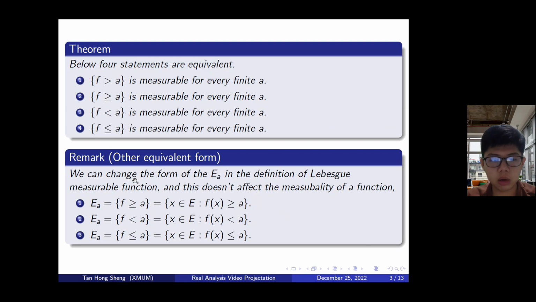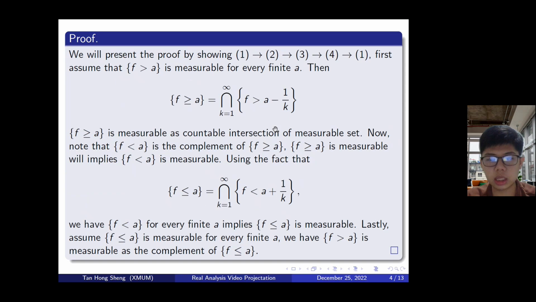So this theorem tells us that we can change the form E_a in the definition of the measurable function to another three forms, which are f greater than or equal to a, f less than a, f less than or equal to a, and this does not affect the measurability of a function. Now let us present the proof by showing that 1 implies 2, 2 implies 3, 3 implies 4, 4 implies 1.